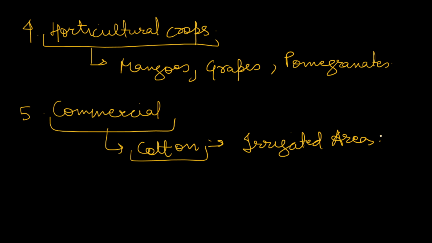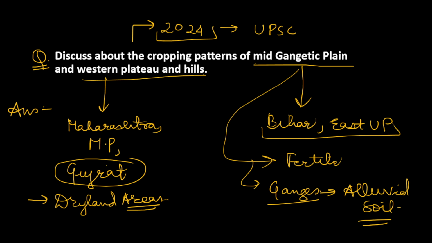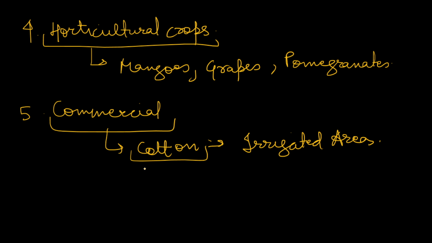So I hope you understand the cropping patterns of both the mid-Gangetic plains and the western plateau and hill regions, and you can conclude your answer here by adding some important things. For example, how cotton is important and how it is grown in the western plateau and hill regions, and how the mid-Gangetic plain regions are able to provide huge amounts of rice, wheat, and pulses, which are a staple diet of our food basket. You can also write some ideas on how to enhance production and bring sustainability to the production of these crops. So that could be a good conclusion.